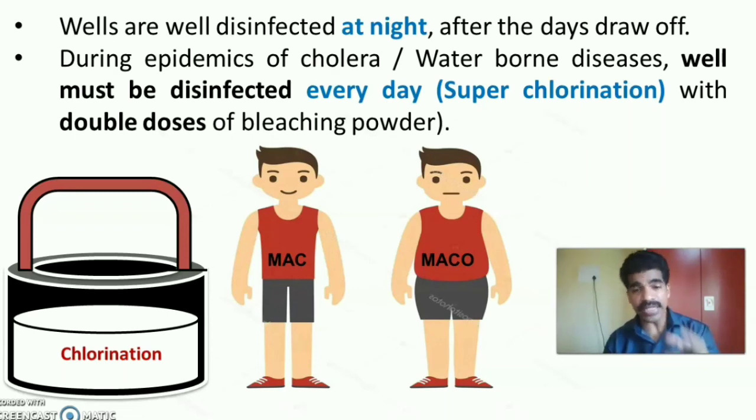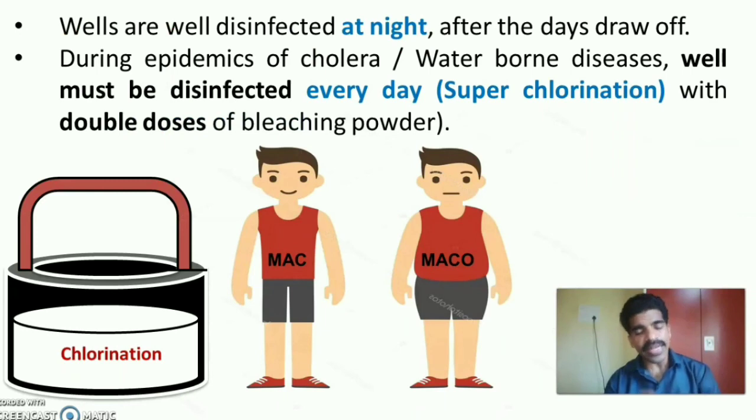They also emphasized that superchlorination has to be done every day for the first week, then twice a day for a month, then 1 to 2 times per month. Like that, the process has to be completed. At the end, Mac asked a question to Mako: what are the chemical changes in chlorination? How is it possible to destroy the pathogens in the water by chlorine solution? Mako didn't have any answer.